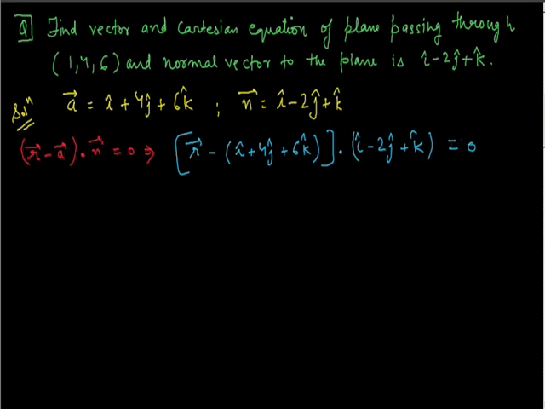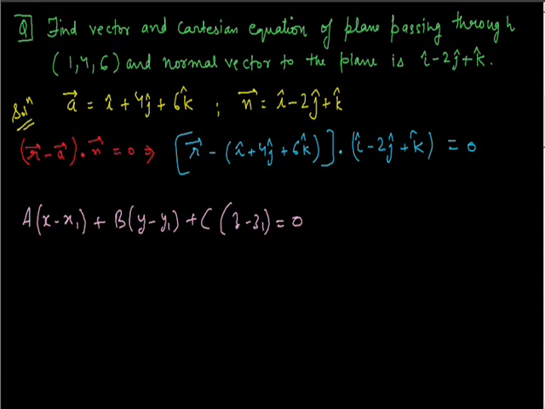Now let's write down the equation in Cartesian form. We know that the Cartesian form equation is A times (x minus x1) plus B times (y minus y1) plus C times (z minus z1) equals 0. Here capital A, capital B, capital C are the DRs of the normal vector.